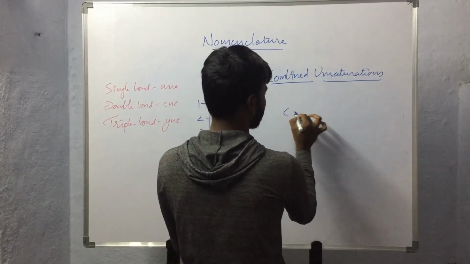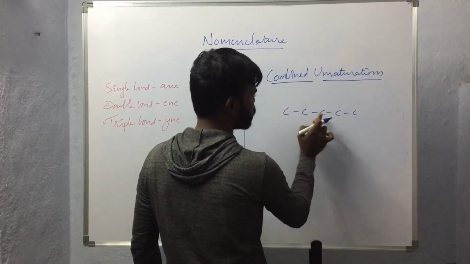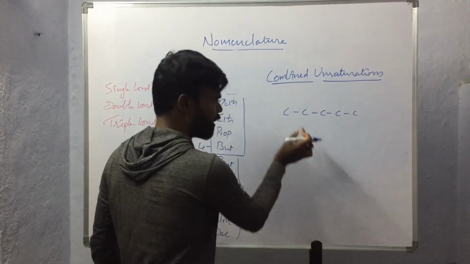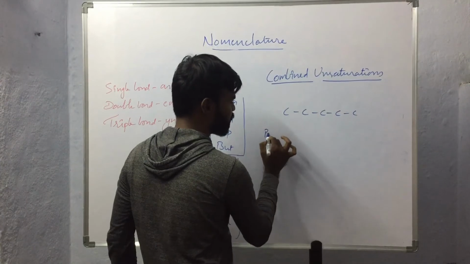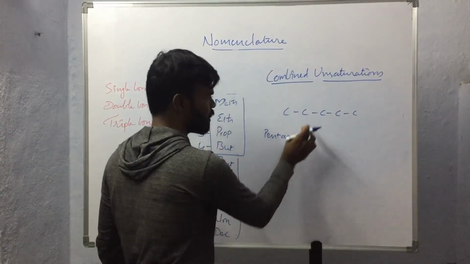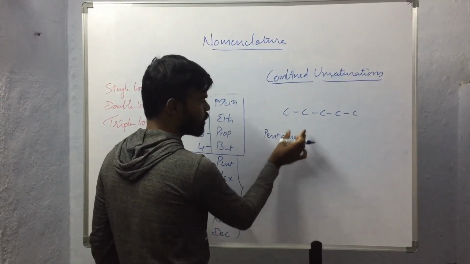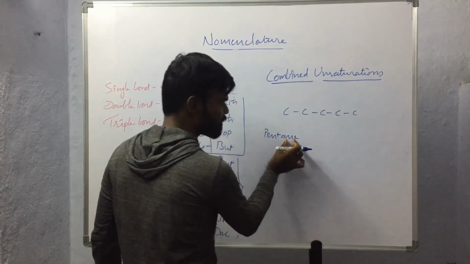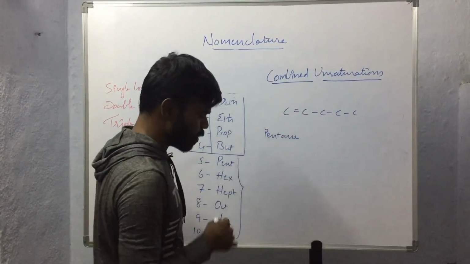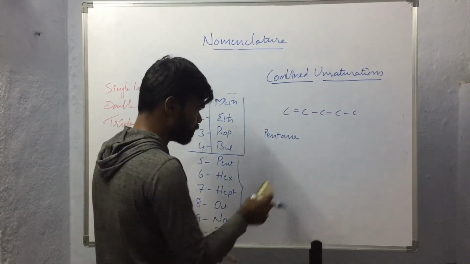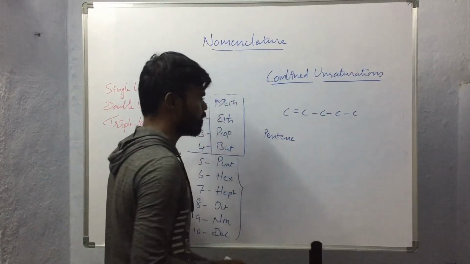So in such conditions, let us consider one example. In this compound 1 2 3 4 5 carbon atoms are present, and if only single bonds are present, that means if it is the saturated compound, then we will use the name pentane, because 5 carbon atoms, pent will be the prefix, and to indicate the single bond the suffix "ane" will be used. So this will be pentane. Let us consider a double bond is present in this compound. So in this condition we will be using the name pentene.